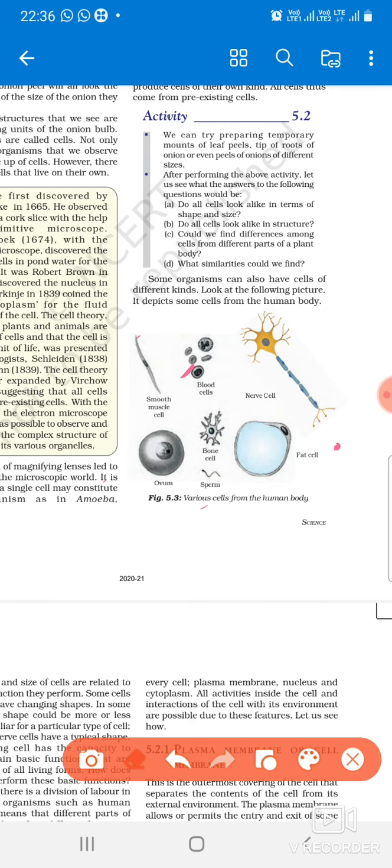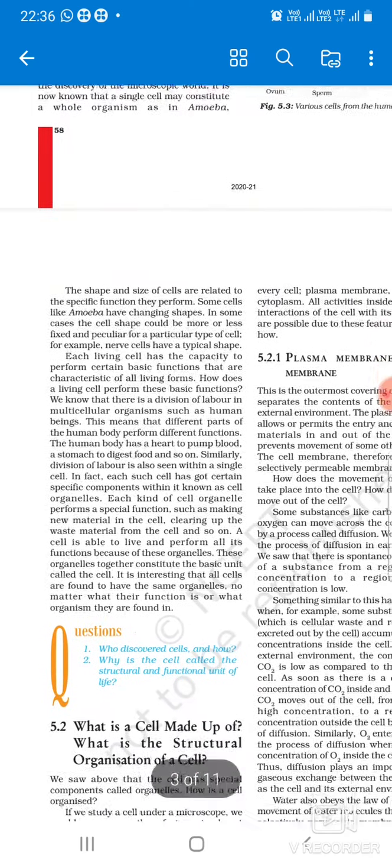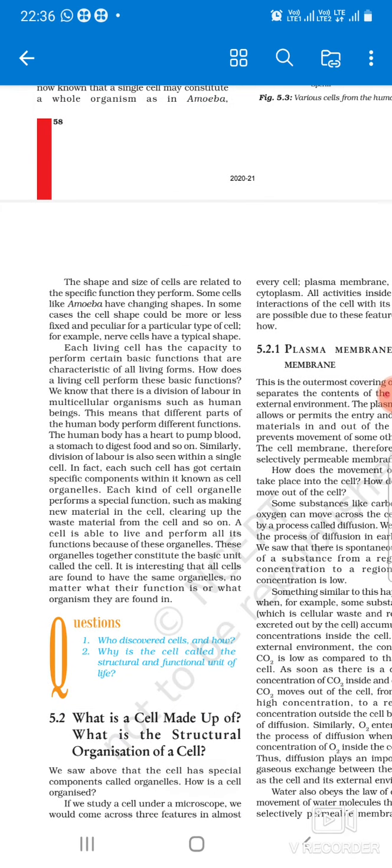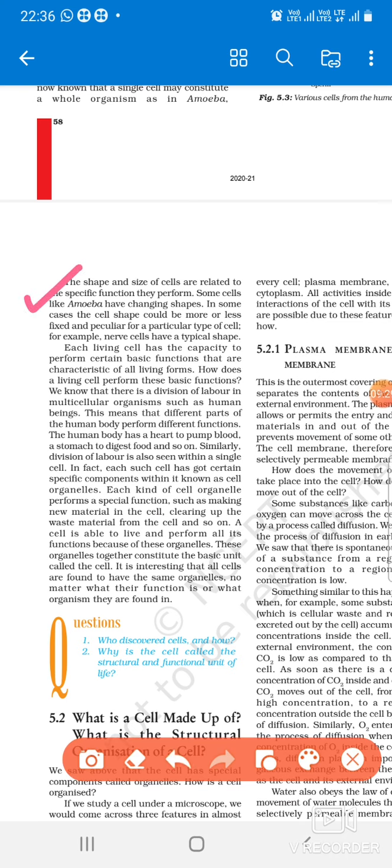Right, now we will move further. Look here, the shape and the size of the cells are related to the specific function they perform. Underline this also. The shape and the size of the cells are related to the specific function they perform. But what about the size? How will be the size of the cell, and how will be the shape of the cells? This is decided by the function they have to perform.